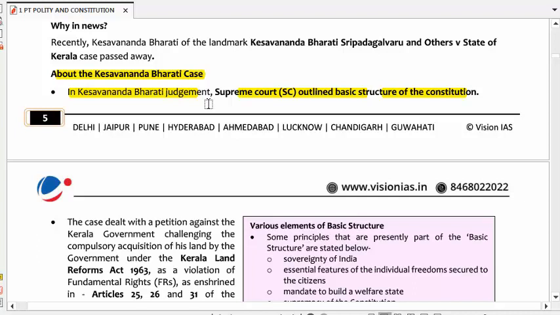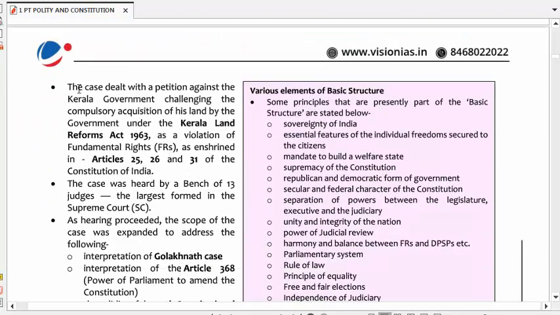It means what will be the basic structure of our Constitution, how many points will be included in the basic structure of the Constitution. Now, the case dealt with a petition against the Kerala government challenging the compulsory acquisition of land by the government under the Kerala Land Reform Act, 1963, as a violation of fundamental rights enshrined in Articles 25, 26, 31 of the Indian Constitution.